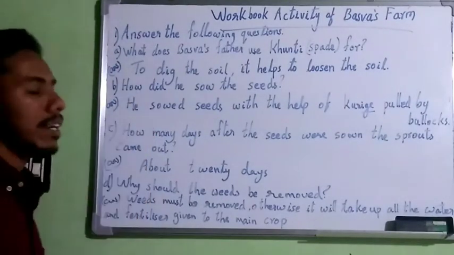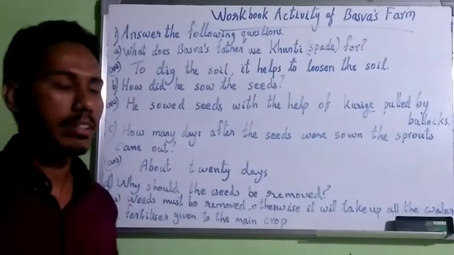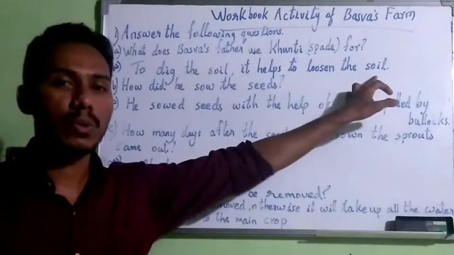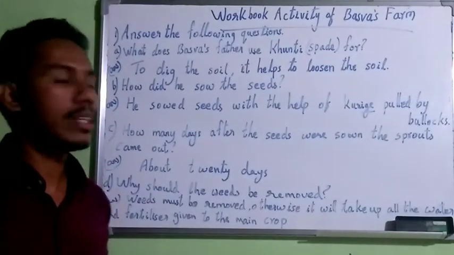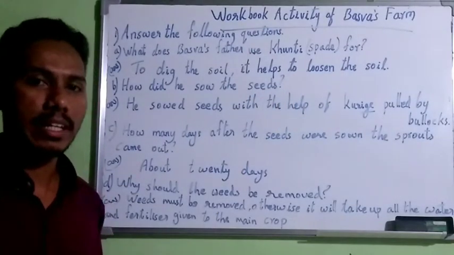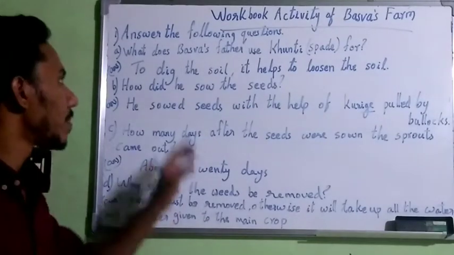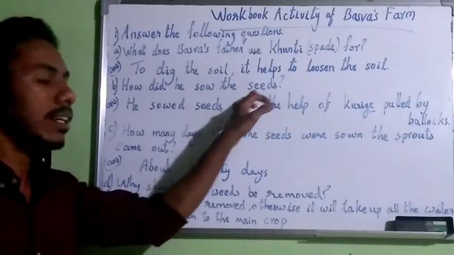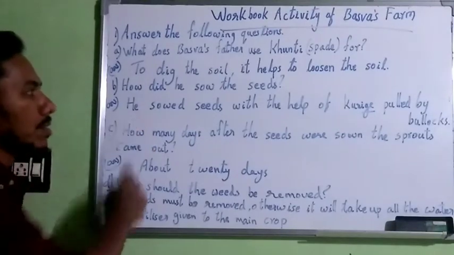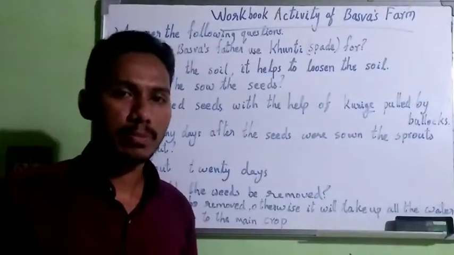You can find it from your textbook by reading. It is used to dig the soil; it helps to loosen the soil. Gundi is used to loosen the soil by digging. Okay, next one. How did he sow the seeds? How did Baswa's father sow the seeds? He sowed seeds with the help of a kurik pulled by bullocks.